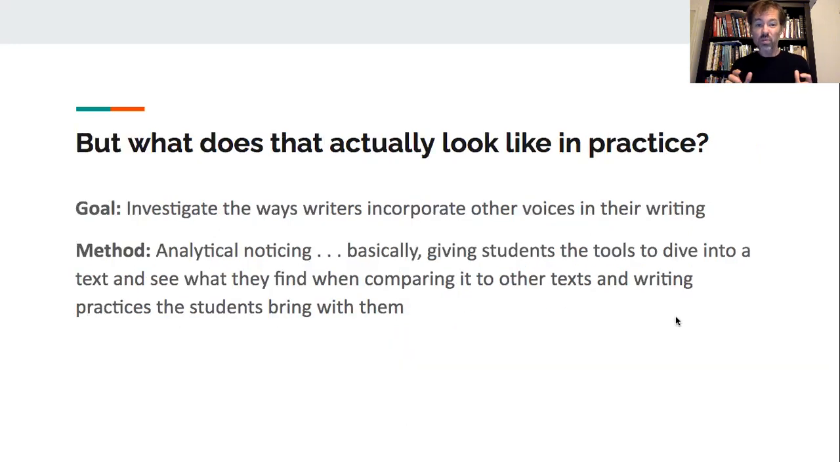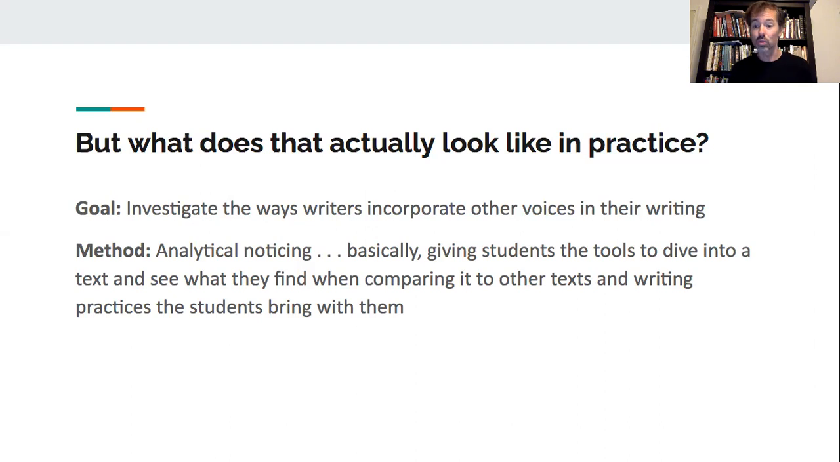And we move into this in an early lesson, and what this could look like for you in practice actually is to ask students to do something like investigating the ways writers incorporate other voices in their writing. This includes quotations, but also summary, paraphrase, and other things depending on the discipline. So I want to look today at an early lesson using what I call analytical noticing.